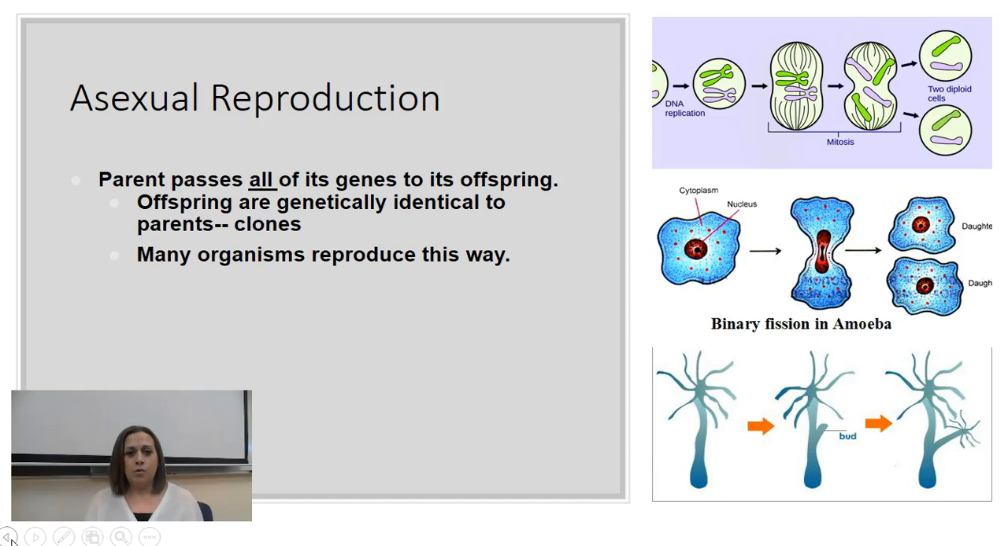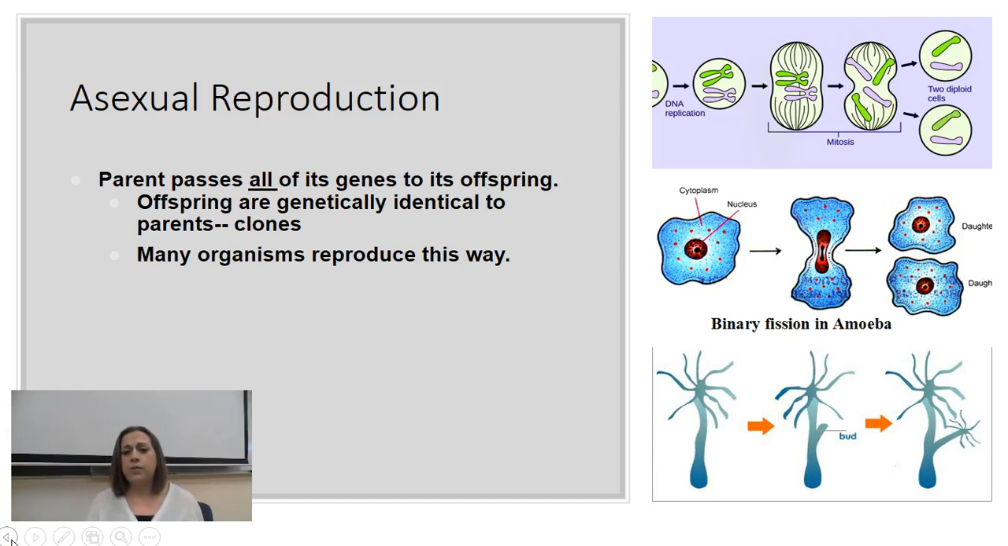Now, even though most of the things that we see around us, or like the animals that we think of, reproduce sexually, lots and lots of organisms reproduce asexually. So you want to keep that in mind. It's not as uncommon as maybe you might think it is. Over on the side here, I've got a couple different examples of asexual reproduction.